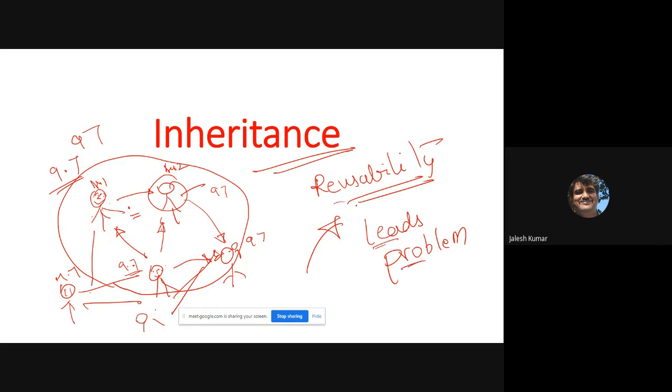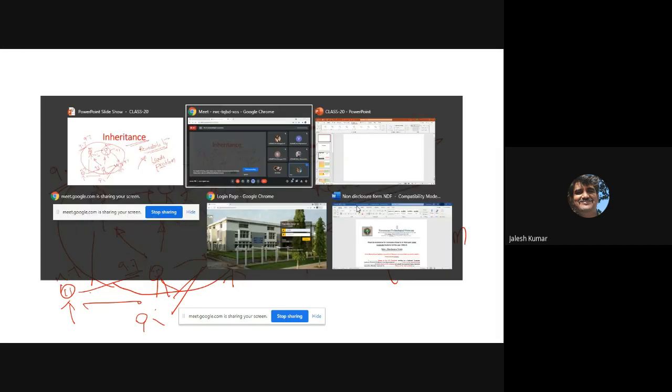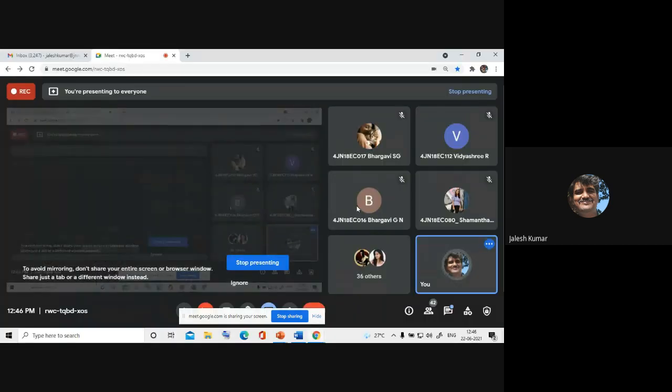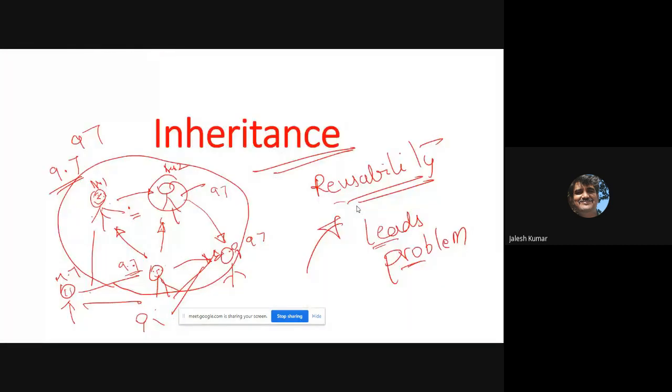That is what was observed in Java. If you depend more on somebody, it may create problems. That's what was identified in inheritance in Java. That particular concept is called coupling and cohesion. Please remember this as additional knowledge.